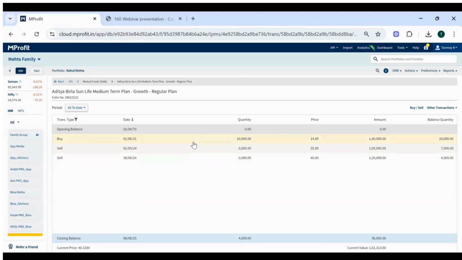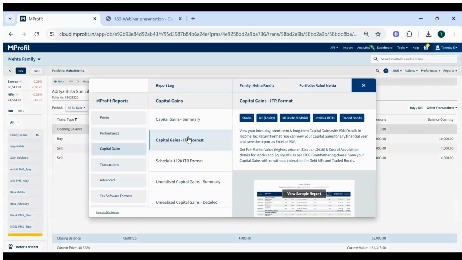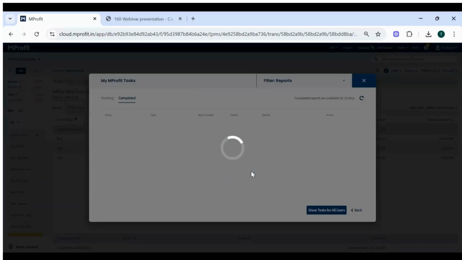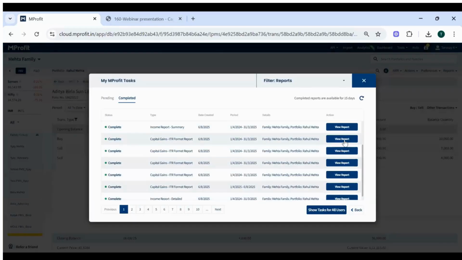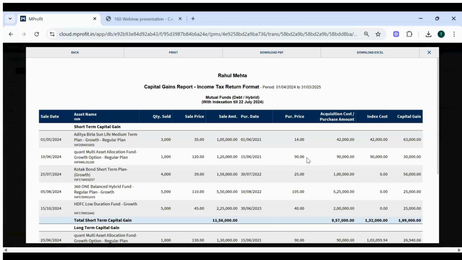The purchase is before 1st April 23 and sell transactions are also before 23rd July 2024. Now in this case, as the sell transactions are before 23rd July 2024, the criteria is for 3 years, it's a short-term capital gain if less than 3 years, and more than 3 years, it's a long-term capital gain. So to show you the report, let me just open one report which I have already generated.